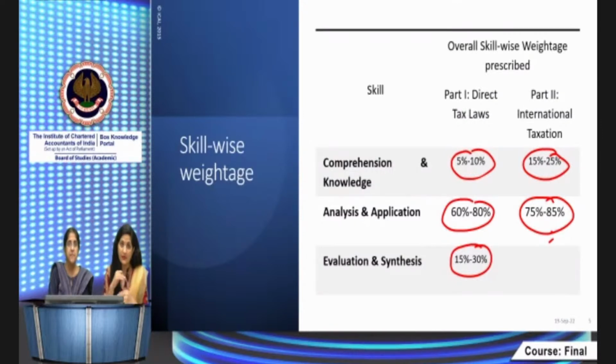But for preparation strategy, they are the same. And for practicing MCQs, of course, you practice from our case scenario booklet, right? The case scenario booklet is there, the RTP questions are there, the MTP questions are there. From these, you practice the MCQs. It will give you an idea how the questions are asked in the exams. So keep in mind, the preparation strategy is the same.